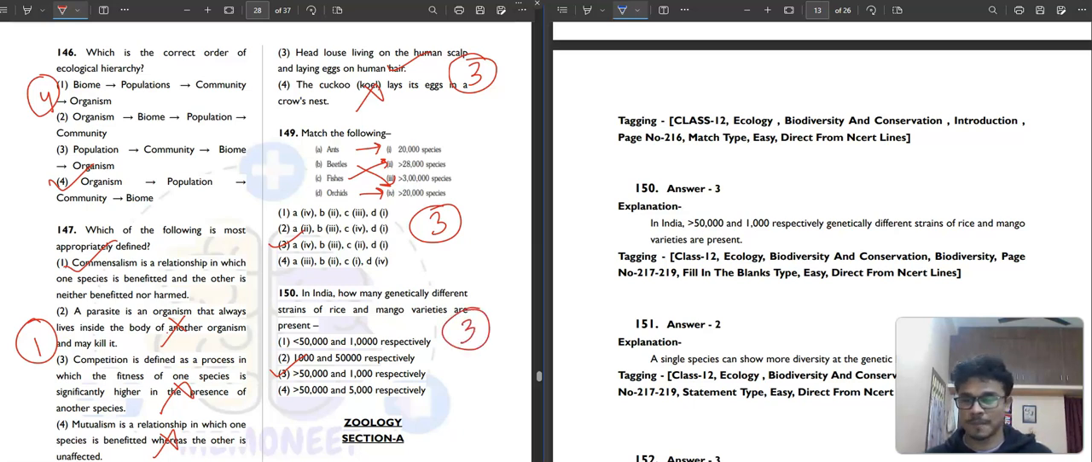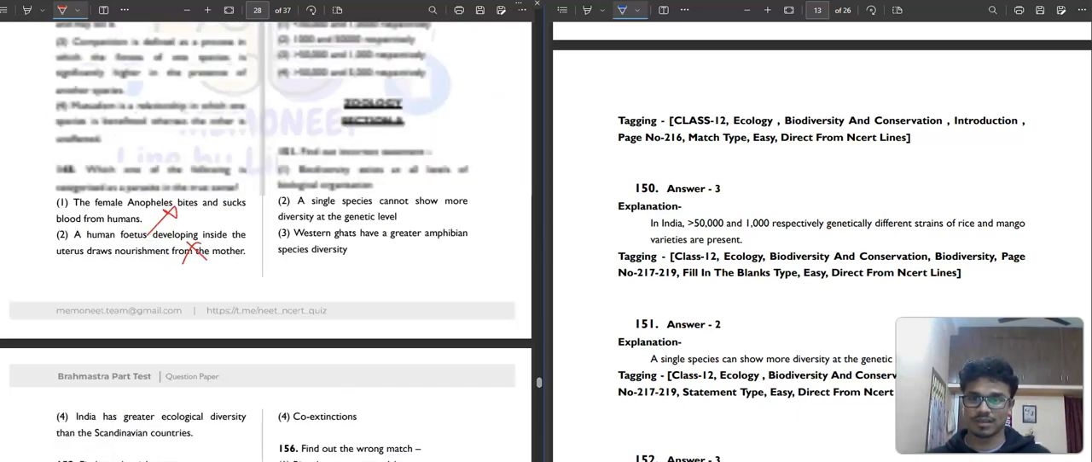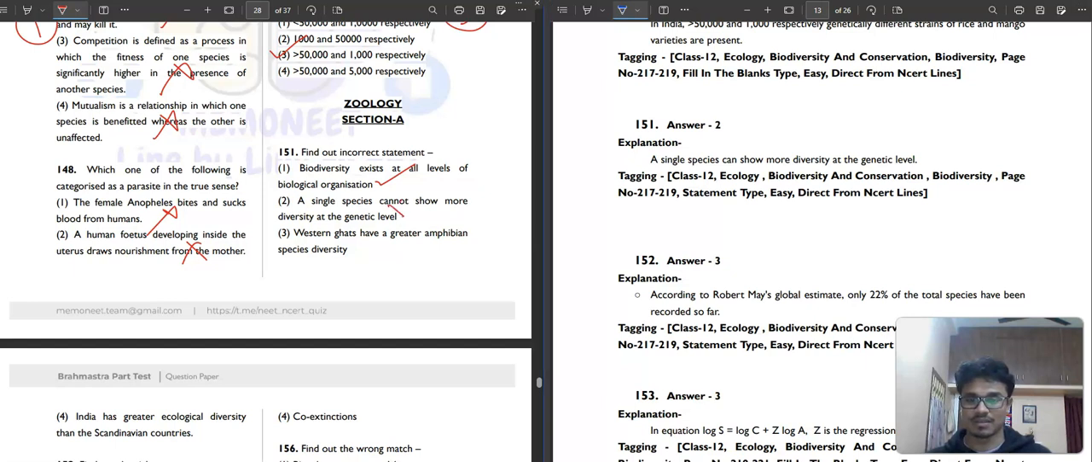Okay. Then moving to the second portion, it says find out the incorrect statement. Biodiversity exists at all levels of biological organization. Yes, correct. Then a single species cannot show more diversity at a genetic level. A single species can show more diversity at a genetic level. So this is not correct. Western Ghats have greater amphibian diversity. Correct. India has greater ecological diversity than the Scandinavian countries. Obviously correct. So the second option is our correct answer.